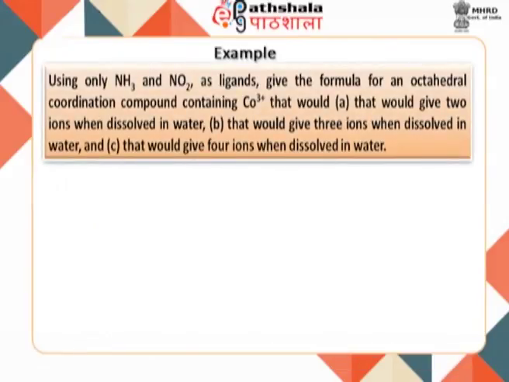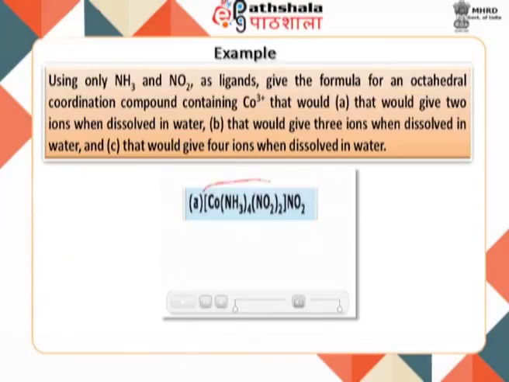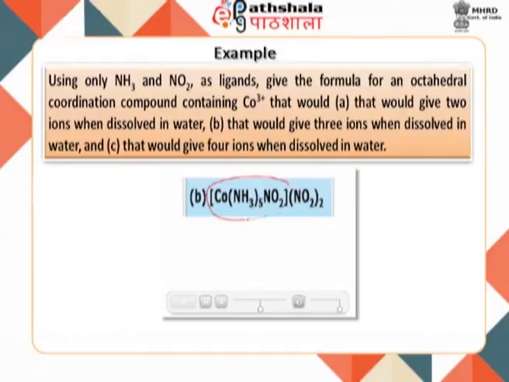Let us try to understand the solution for the example just considered. A. [Co(NH3)4(NO2)2]NO2. In this complex, [Co(NH3)4(NO2)2]+ makes the cation part and NO2 comes as the counter anion, thus making 2 ions in total.